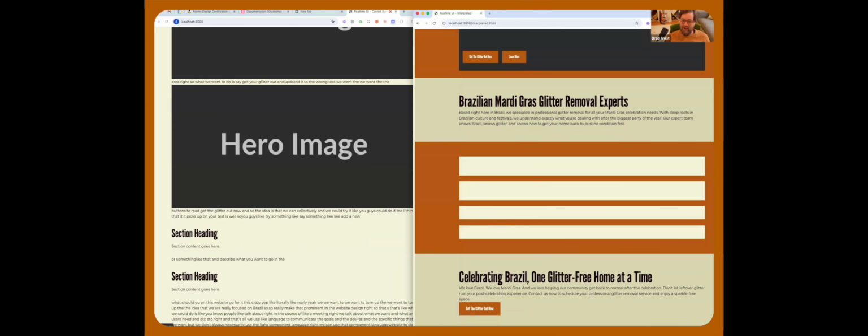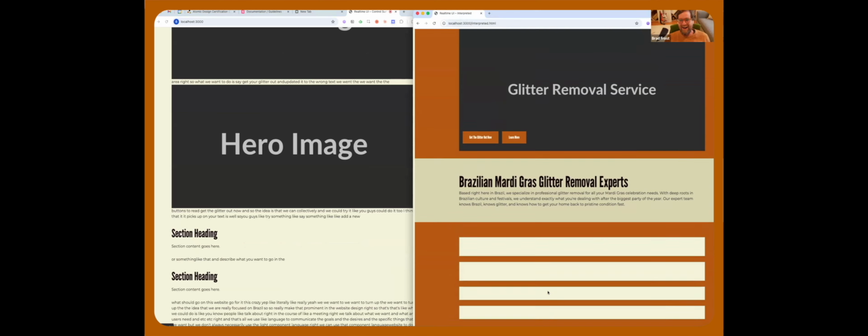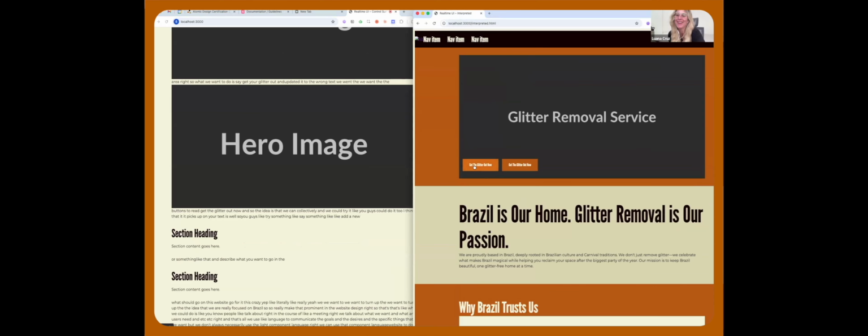Oh, there you go. Celebrating Brazil, one glitter-free home at a time. I love it. Oh yeah, glitter free. Oh, there we go. And it did update the text to say get the glitter out now.